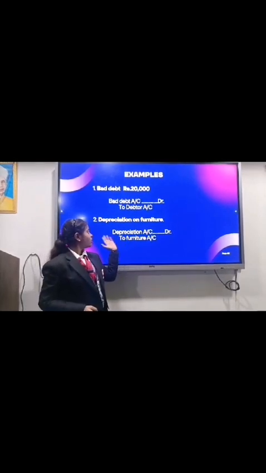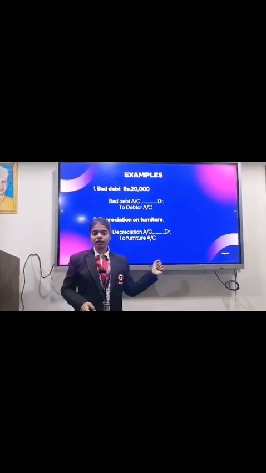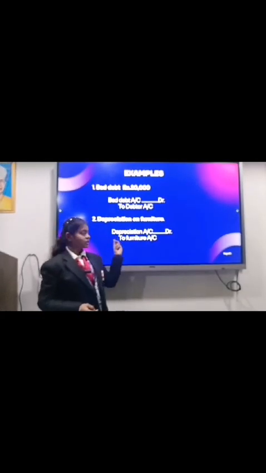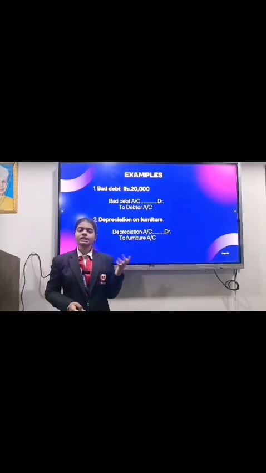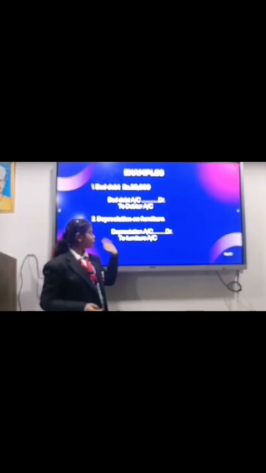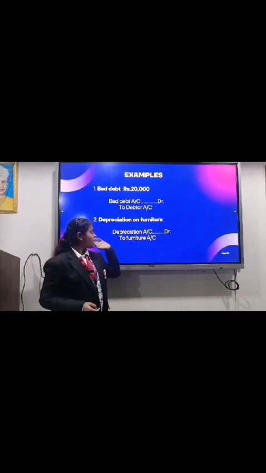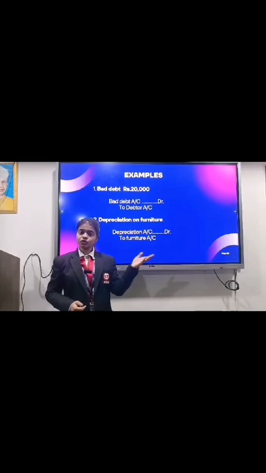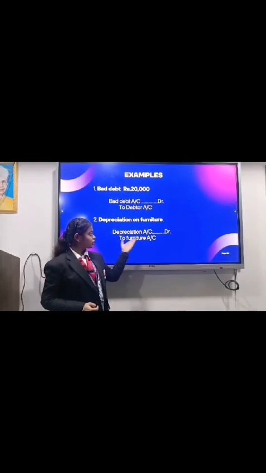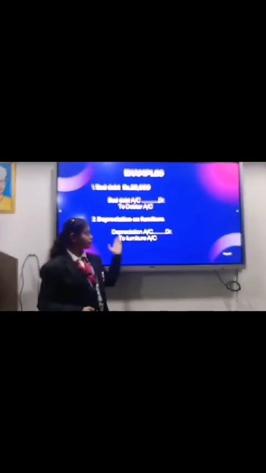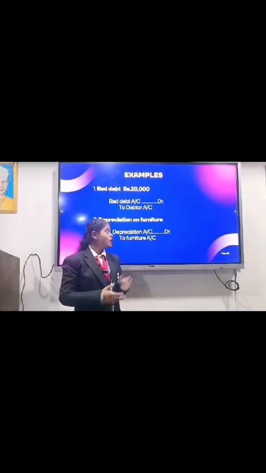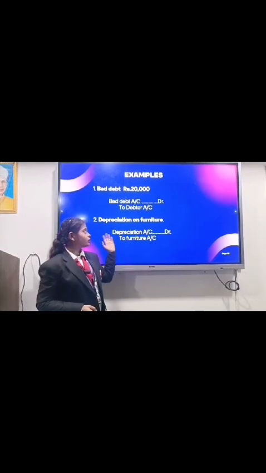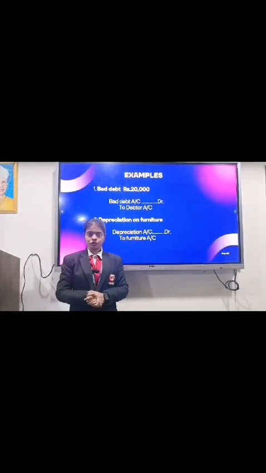Here we put the depreciation account on the debit side because the modern approach says that depreciation is a type of expense, and when any expense increases, it should be debited. That's why we put the depreciation account on the debit side and the furniture account on the credit side, because when the value of any asset decreases, it should be credited. That's why we put the furniture into the credit side. So here is our transaction, that is depreciation account debit to furniture account. This is also an example which is not solved with the help of the golden rule. It is only solved with the help of the modern approach.